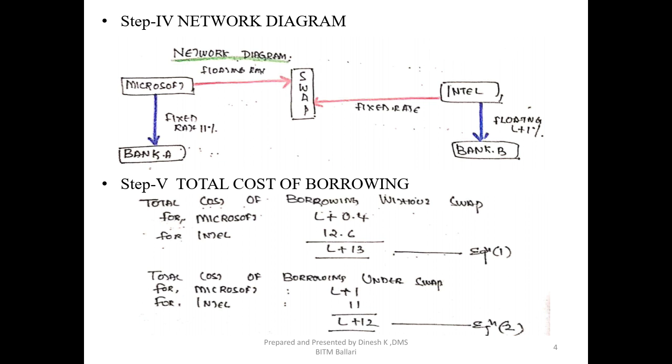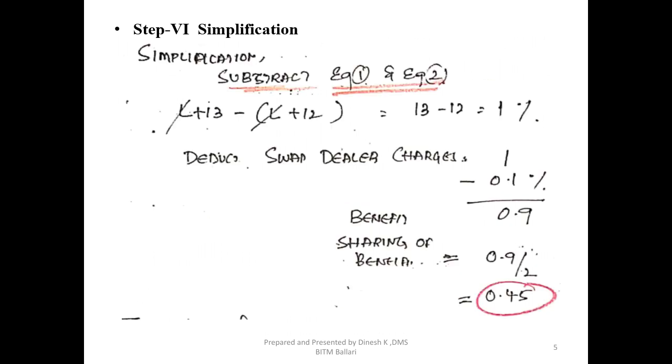That is L plus 1 plus 11 comes out to be L plus 12, that is equation 2. Okay. Now step 6 is about simplification of equation 1 and 2. So we need to subtract equation 2 from equation 1, that is the higher equation minus the lower equation. So L plus 13 minus L minus 12, the L cancels out and we get a difference of 1%.